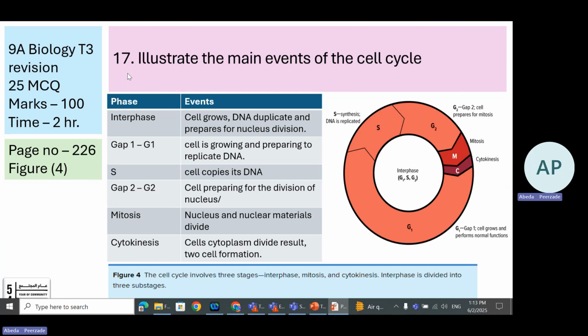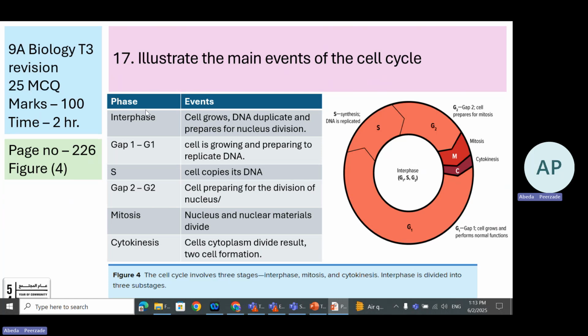Learning objective number 17, illustrate the main events of the cell cycle. Page number 226, figure number 4. So, to answer the questions based on this learning objective, you should know the diagram of the cell cycle. You should be able to label the structures or the parts of the cell cycle. And then you should know the events happening during each phase of the cell cycle.